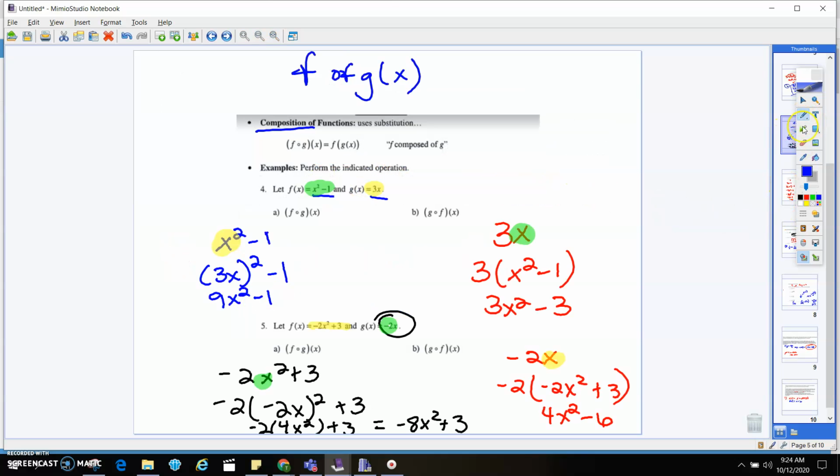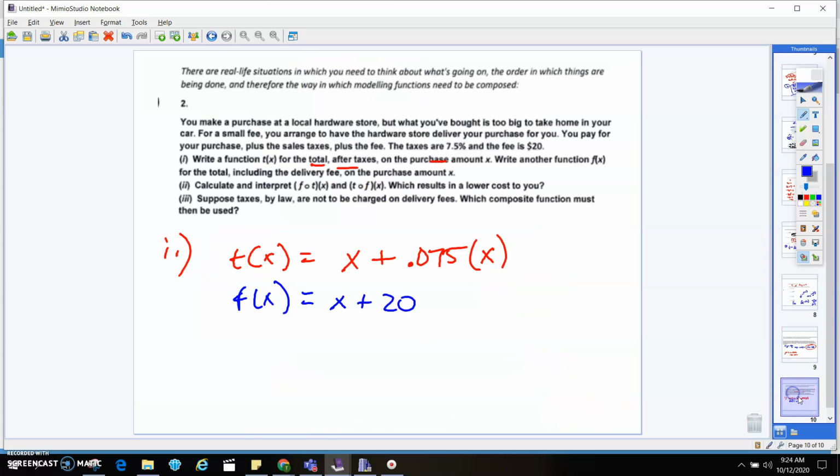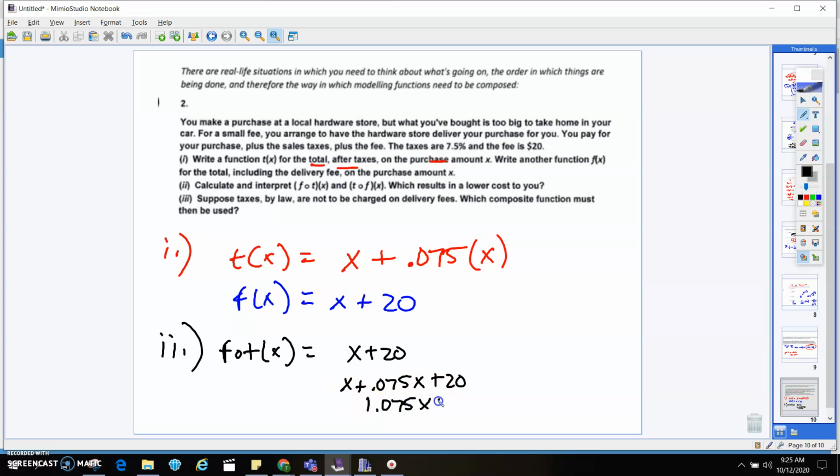Cool. Okay. Now it says calculate and interpret f of t and t of f, which results in a lower cost to you. So let's calculate that, right? This is number 2. So we're calculating f of t of x. That's going to be x plus 20, and then I'm going to take this function and plug it in. So I'm going to have x plus 0.075 x plus 20. So this will be 1.075 x plus 20.